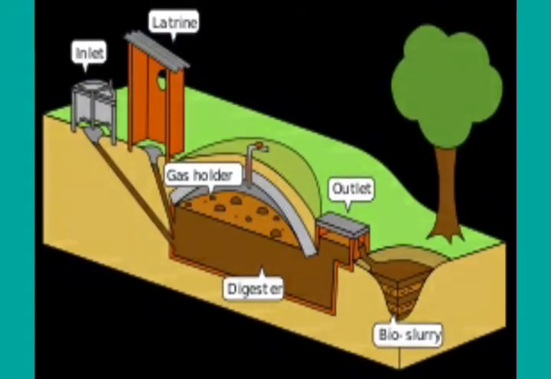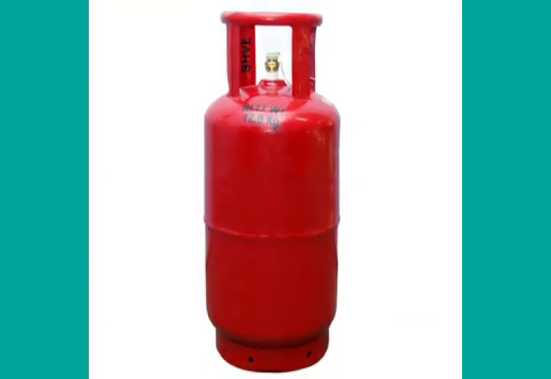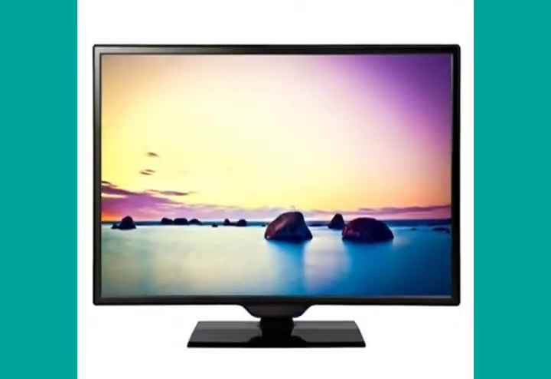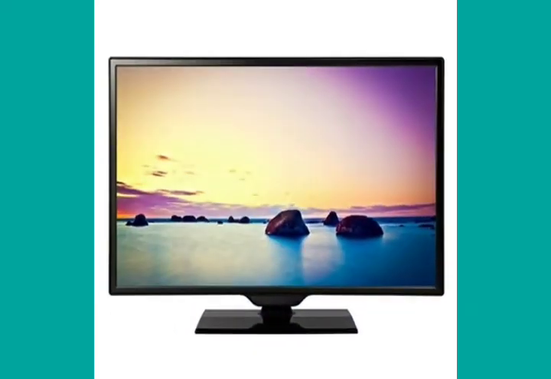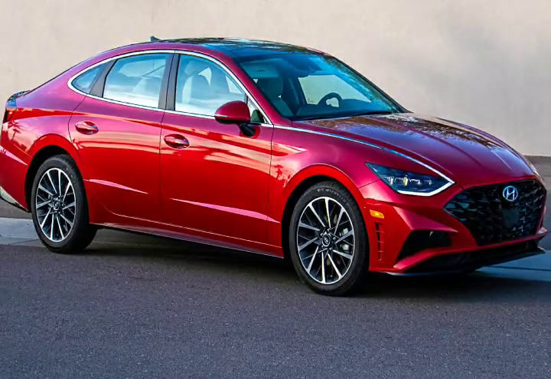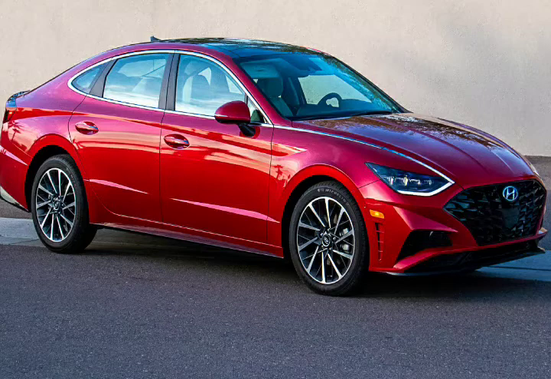Clear? Biogas. In biogas, what happened? Chemical energy changes into heat energy. Cooking gas is what? LPG. In LPG, chemical energy changes into heat energy. In television, what happens? Electrical energy changes into sound and light energy. When you switch on your television, you get the sound and you get the light. In a car, chemical energy changes into heat and mechanical energy. Clear? So this all is about the conversion of energy.